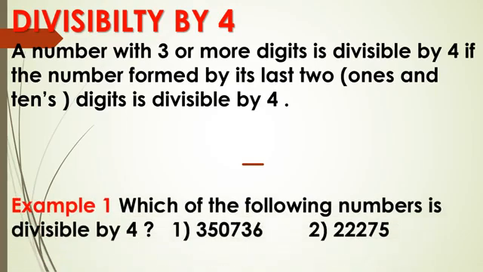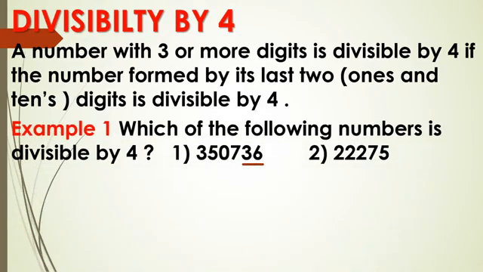Which of the following numbers is divisible by 4? Now see, the first number is 3,50,736. What is the number formed by last 2 digits? That is from ones place and tens place. It is 36. See, I have underlined also last 2 digits, ones place and tens place digits.